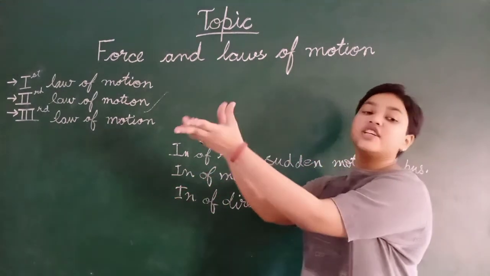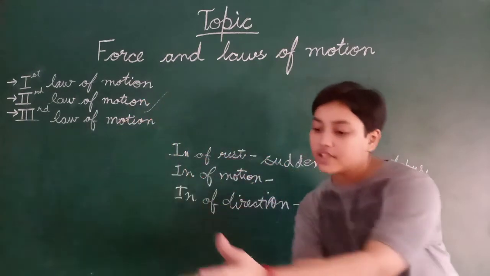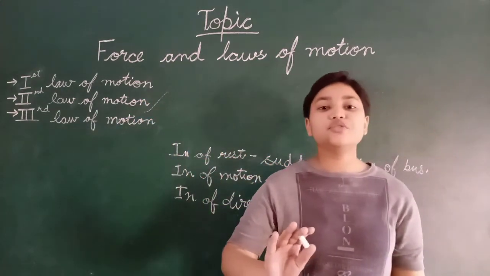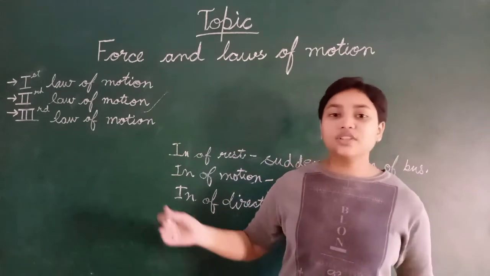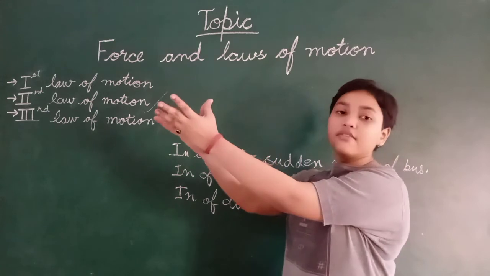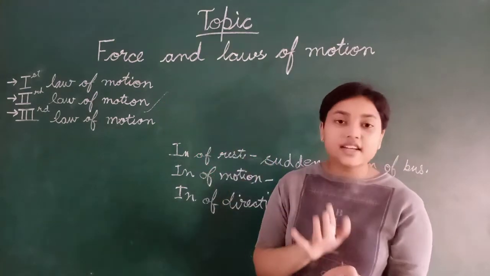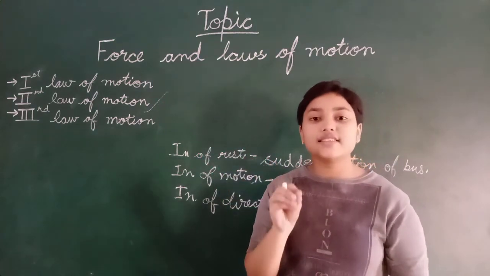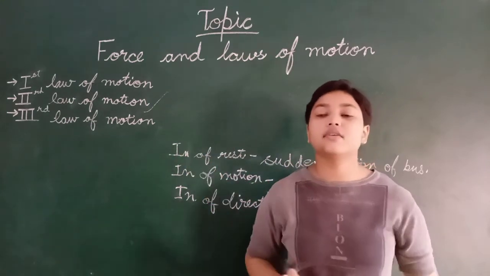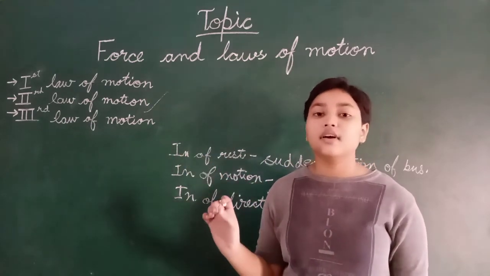But instead of catching it straight, he moves the hand back like this. Why? He doesn't want to just show style in front of everybody, but he wants to reduce the force applied by the ball.